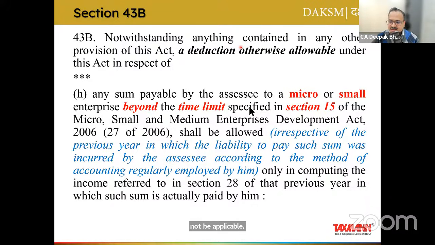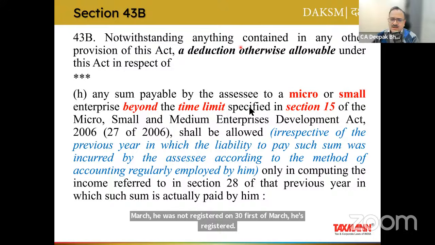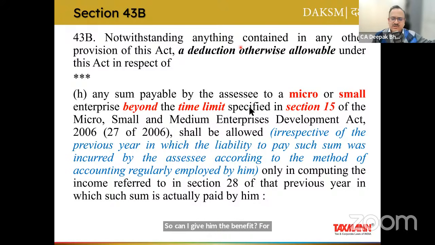Naresh Lakhani ji, as per the Act, disallowance on account of non-payment of MSME as on 31/3/2024. So, if, as on the date of transaction, the creditor's MSME is registered and cancelled before 31st March, whether it shall be allowed. Sir, you need to understand. Let's take another example. Till 30th of March, he was not registered. On 31st of March, he is registered. So, can I give him the benefit for all the transactions I have done till 30th of March?